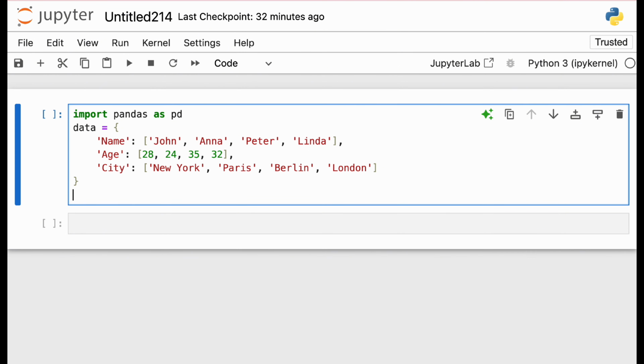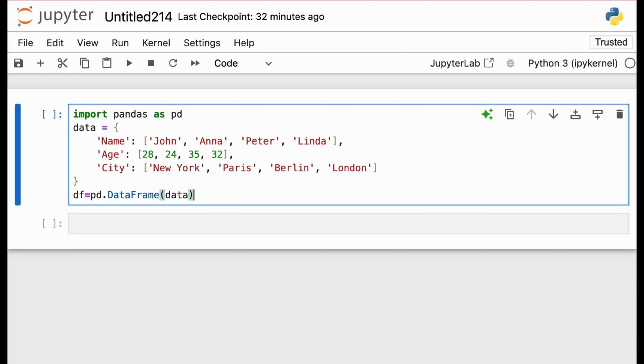Now what we will do, we will first of all create an object called data frame. So we'll do a data frame object. Now what is that supposed to be? Remember, that is supposed to be first of all class pd. Then inside the class there is a subclass that is called DataFrame, and inside I'll pass the value that is data.